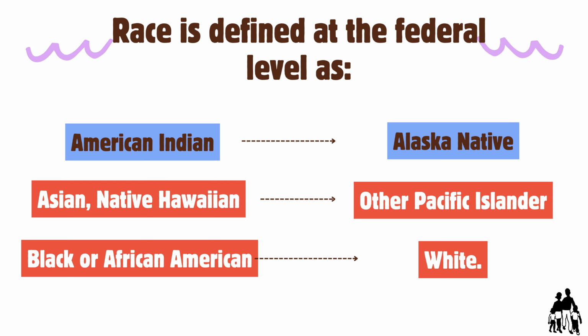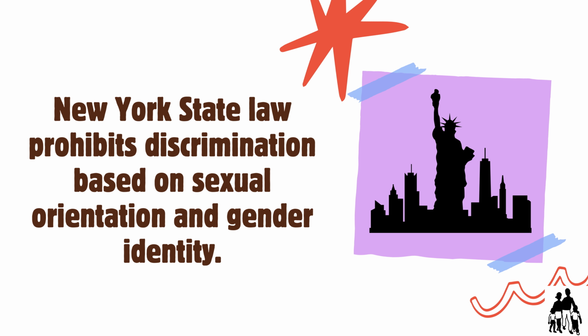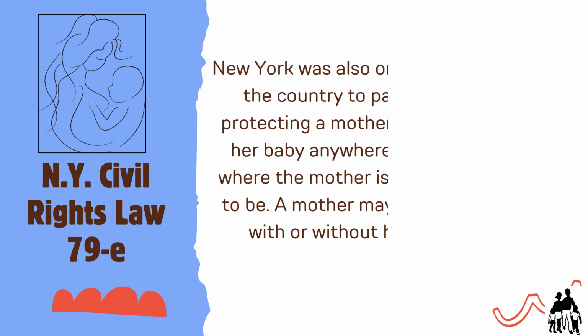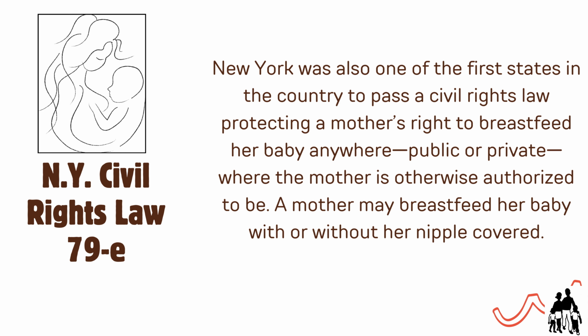We have discussed federal protections, and now we need to review additional state rights. New York state law prohibits discrimination based on sexual orientation and gender identity. New York was also one of the first states in the country to pass a civil rights law protecting a mother's right to breastfeed her baby anywhere, public or private, where the mother is otherwise authorized to be. A mother may breastfeed her baby with or without her nipple covered.